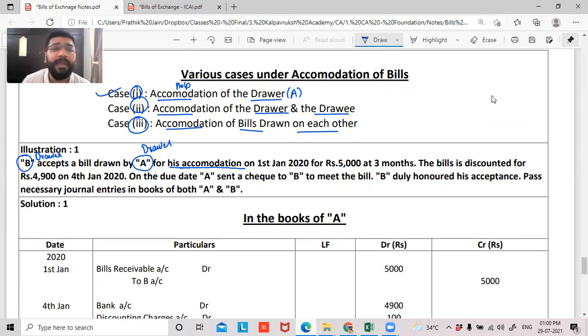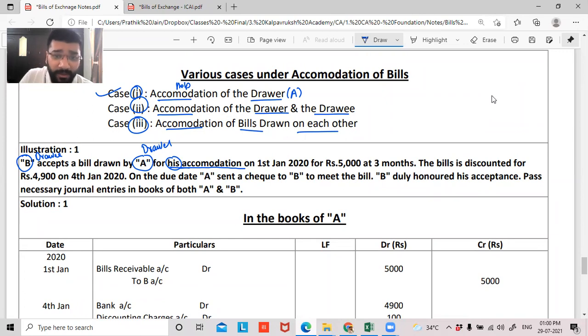Tell me, guys, who is being helped here? Who is the person who's getting accommodated here? A or B? A. Because A is the person who's drawing the bill, so he's the person who's going to receive the bill money. So he's the person who's going to receive the help.